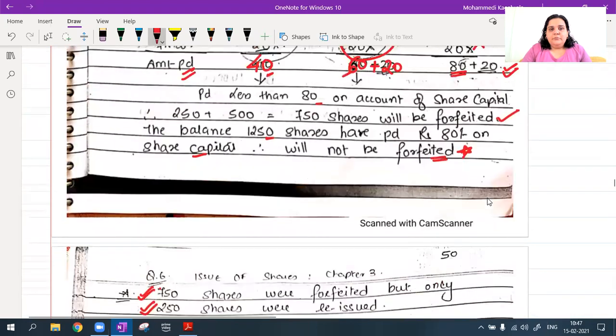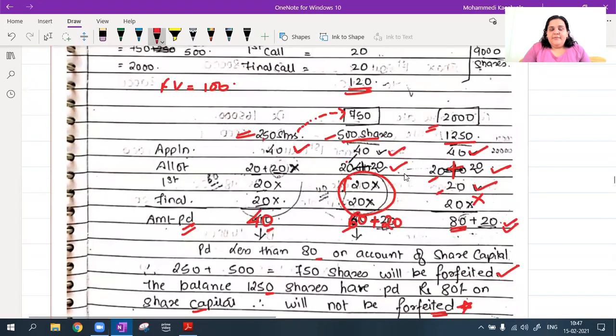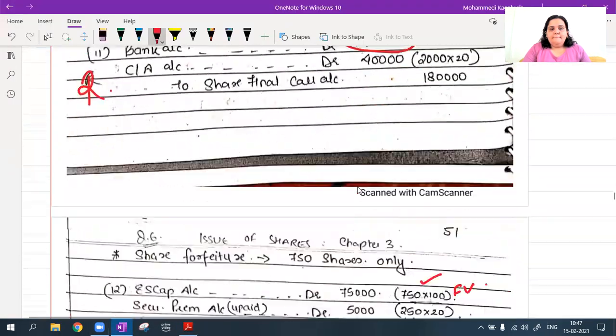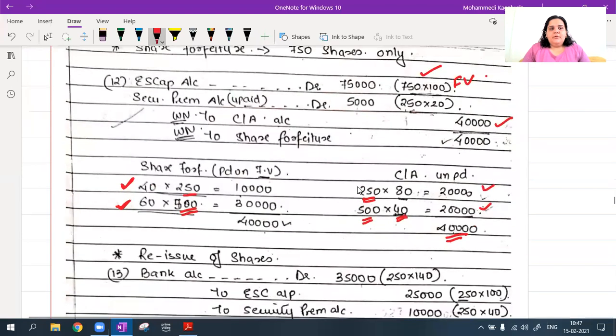How? Let's check. I have paid rupees 60 only on my face value. This 40 plus this 20. I cannot count this premium. Face value पे कितना paid है वही share forfeiture है. Okay. So here rupees 60 into 500, 30,000. So 40,000 shares. Okay. So 40,000 will be my share forfeiture.